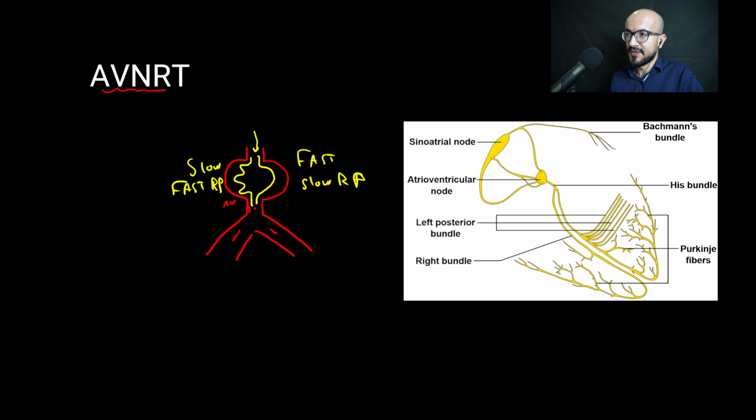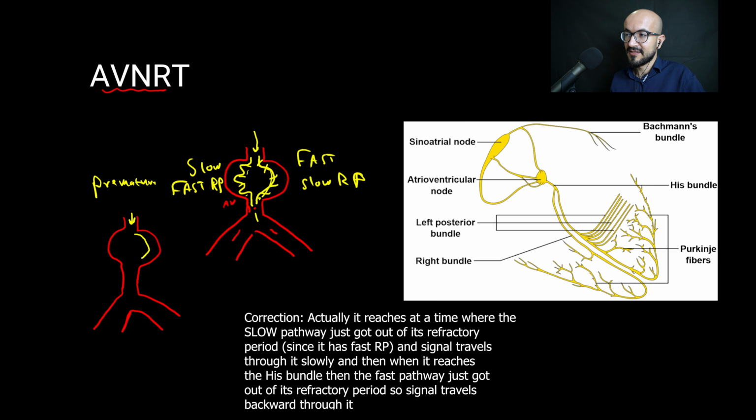So when it travels first through the fast pathway, it travels fast, and then the fast pathway would go into a refractory period, and at the same time it travels through the slow pathway, and the slow pathway would go into the refractory period and then moves on to the His bundle. Now if the impulse is premature enough, it would reach at a time where the fast pathway just got out of its refractory period, but the slow pathway is still in its refractory period.